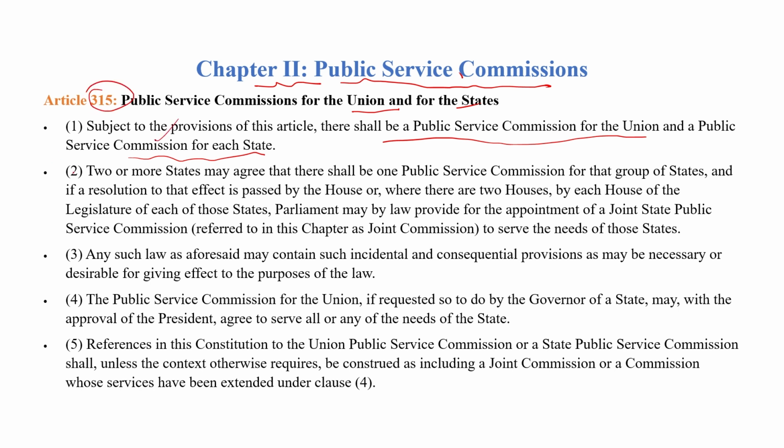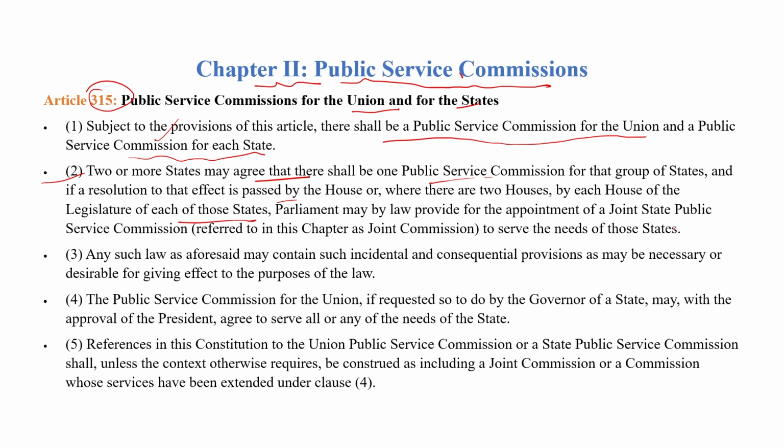Clause 2 of Article 315 says two or more states may agree that there shall be one Public Service Commission for that group of states. According to the Constitution, two or more states can agree to have one service commission. And if a resolution to that effect is passed by each House of the legislature of each of the states, Parliament may by law provide for the appointment of a Joint State Public Service Commission to serve the needs of those states.